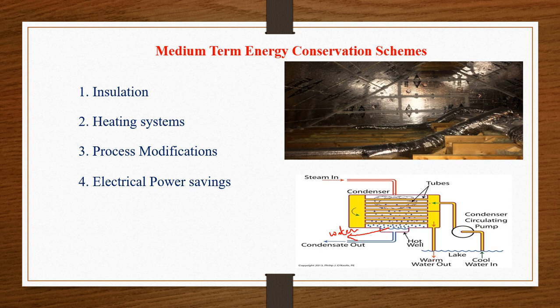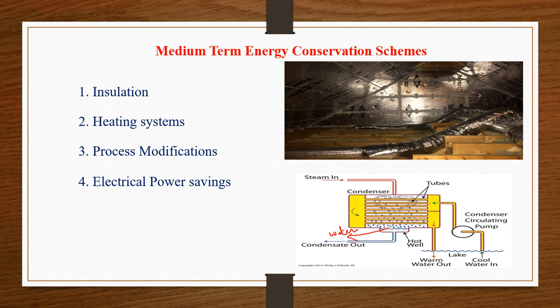This process modification is also one of the energy conservation schemes. Whatever warm water we are getting, we can again feed it to the boiler. So this is one of the process modification methods. Once you install this condenser, you have to invest in it, but then you can use it and save energy.